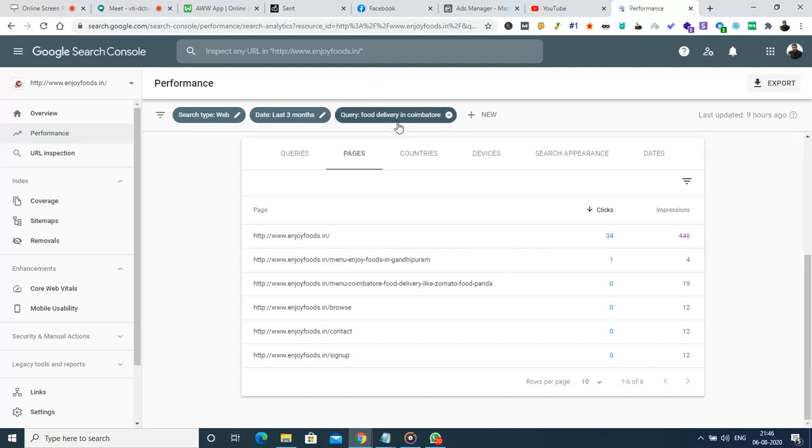Okay, in that case, what shall we do? If we implement a canonical tag in this particular page, then instead of the primary page, this page will be considered as having a higher weightage for this keyword search, and it will be shown at the top. Okay, so this is what we can do with the canonical tag, and let me show you how we can implement it.